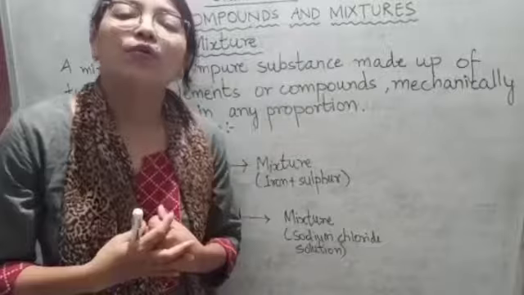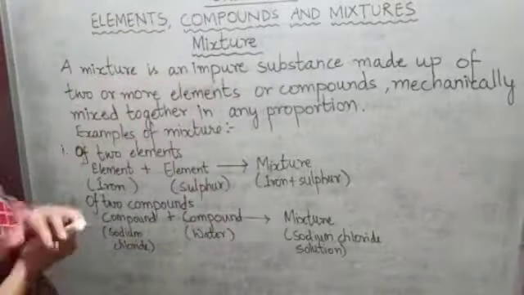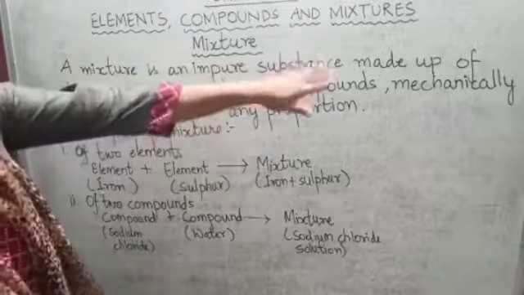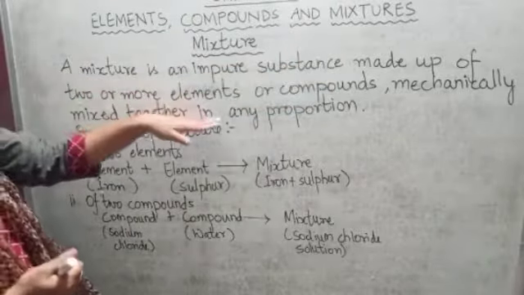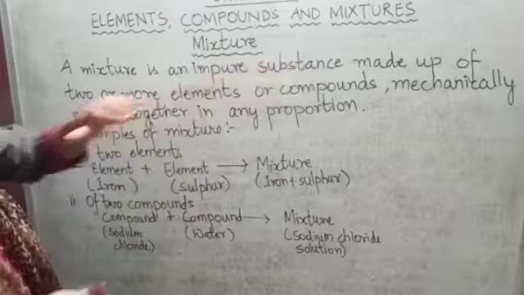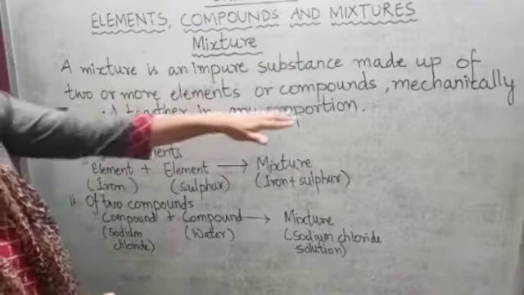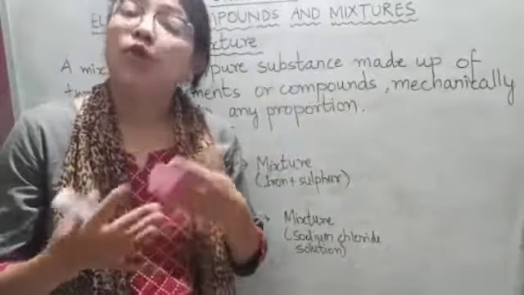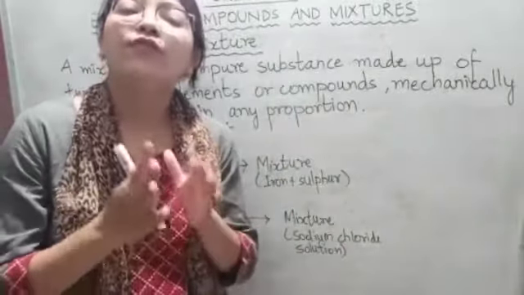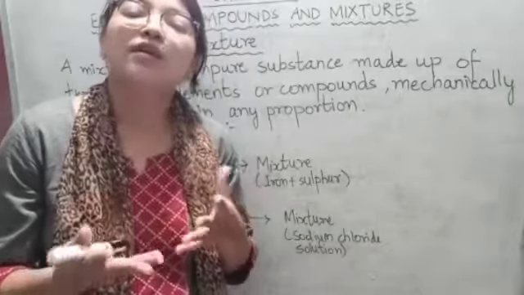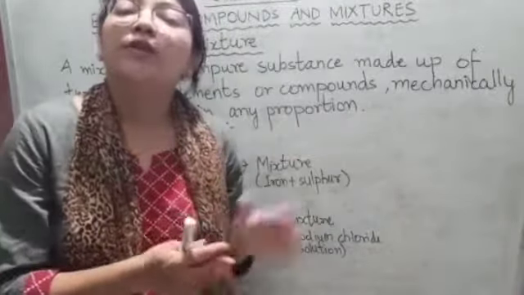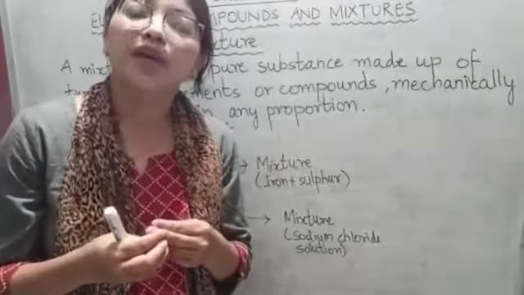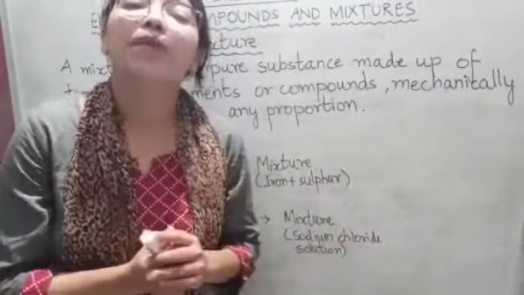Okay, now let us read the definition of mixture here. A mixture is an impure substance made up of two or more elements or compounds mechanically mixed together in any proportion. Okay, so here the proportion is also different. They do not have a fixed proportion. They can be mixed in any proportion. Mechanically means that they are not chemically bonded, okay, unlike elements or compounds.